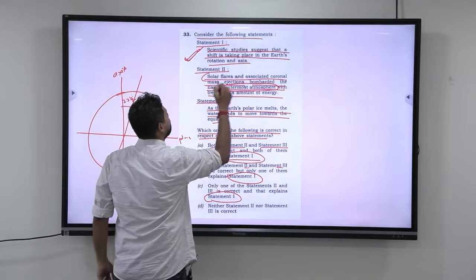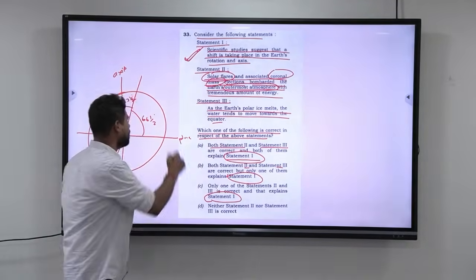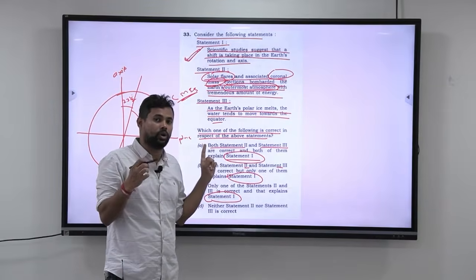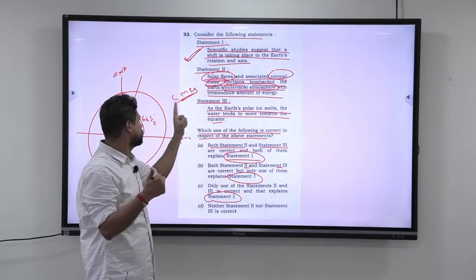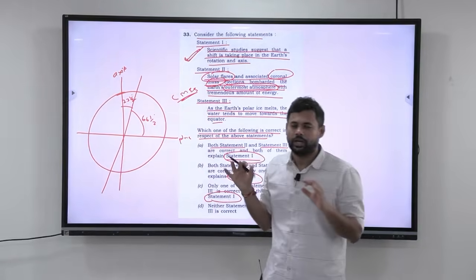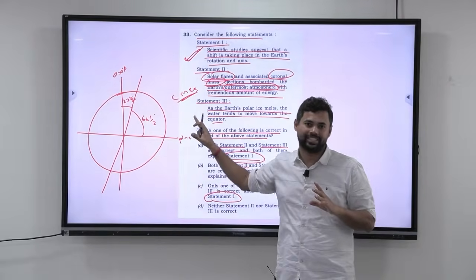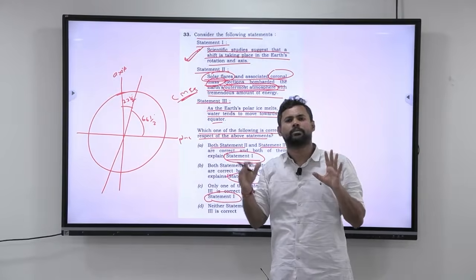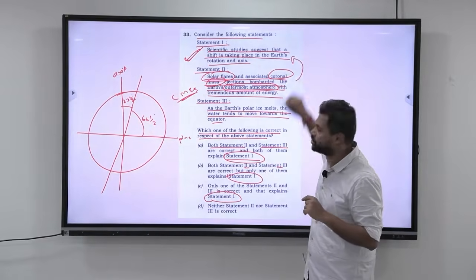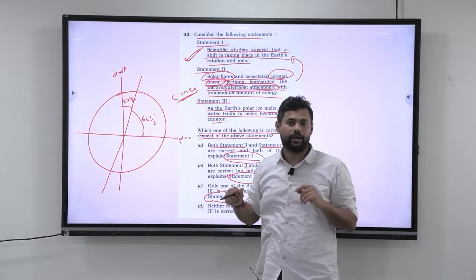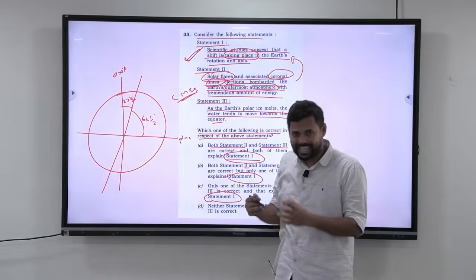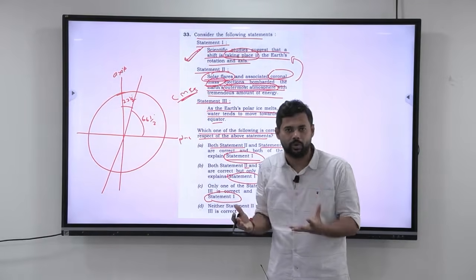Now look at this. Solar flares and coronal mass ejections, that is CMEs. You would have heard these terms when you have studied the Aditya L1 mission or the Parker Solar Probe mission. So all these missions, when you have read, you have learned about the solar flares and coronal mass ejections. Again understand that the solar flares and coronal mass ejections are not recent phenomena. They have been happening from the time the Earth was formed. So if these were actually impacting, this should have been happening from very long back. But scientists' studies suggest that the shift is taking place. It is taking place means it is happening very recently, or it is taking place now. It was not happening before.